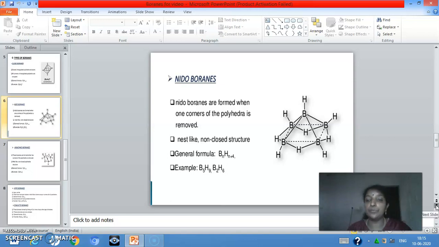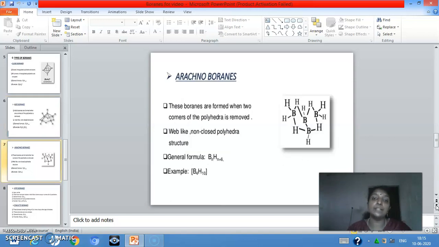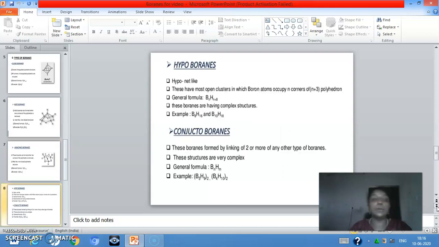The third type of borane is arachnoboranes. These boranes are formed when two corners of the polyhedra are removed, and this is a typical example. They possess a web-like non-closed polyhedra structure. Their general formula is BnHn+6. The fourth type of borane is hypoboranes. They possess a net-like structure, and their general formula is BnHn+8.